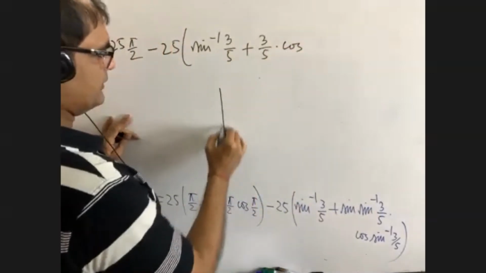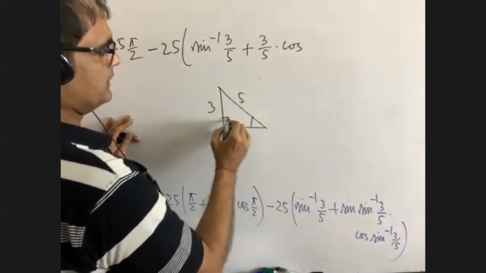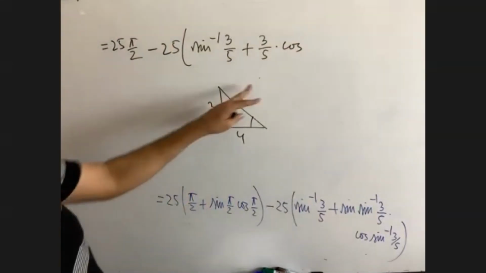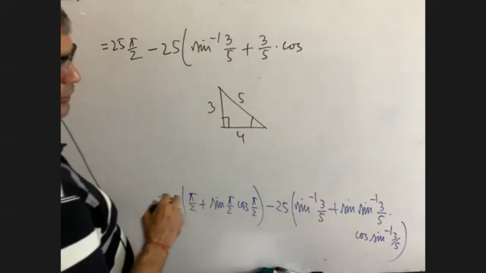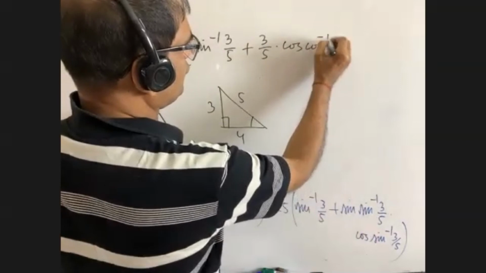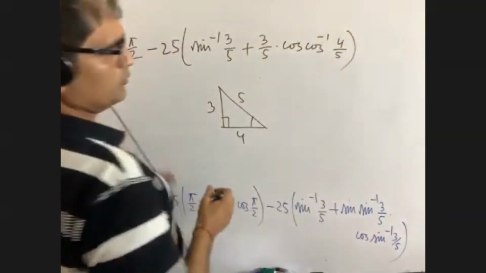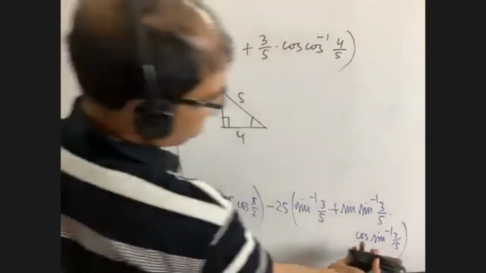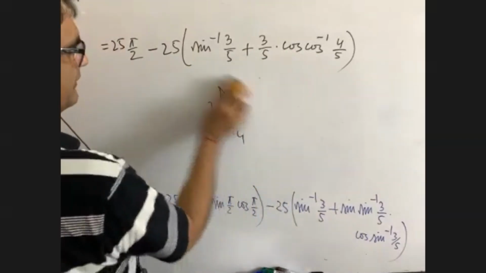Actually, what is sine inverse 3 by 5? It is theta, it is 3, it is 5. Then it is 4, right? By Pythagoras theorem. So I can write this cosine as cosine inverse 4 by 5. Please try to understand. Sine inverse 3 by 5 has been expressed in the form of cosine inverse 4 by 5.